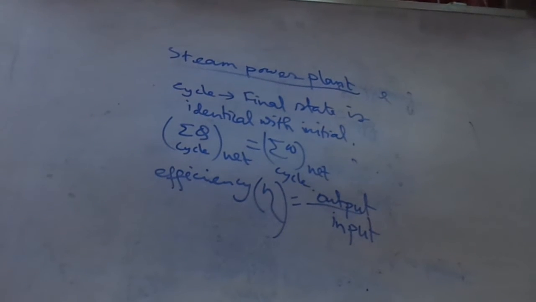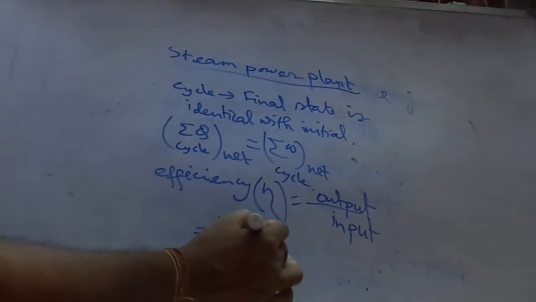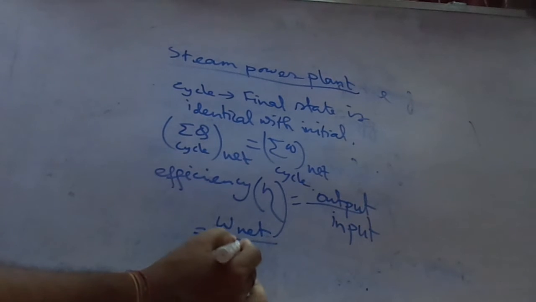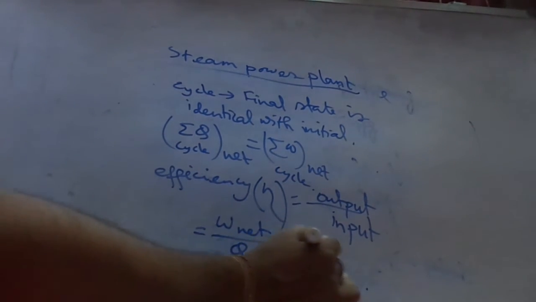Output is W net, input is Q1. For any cycle, W net equals Wt minus Wp, or Q1 minus Q2.